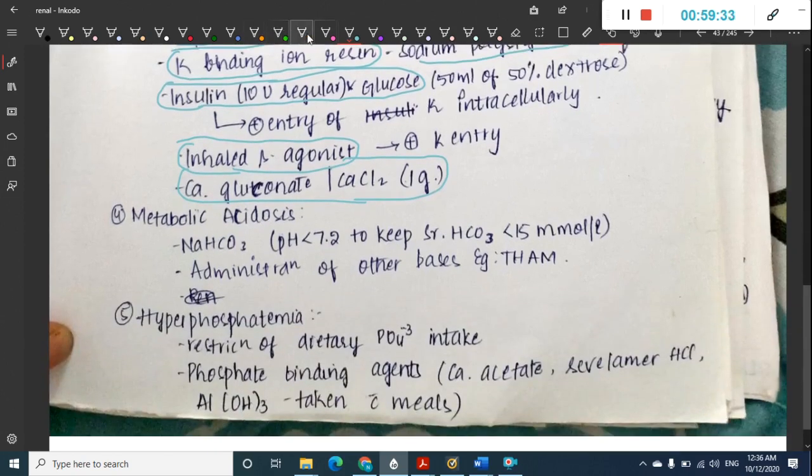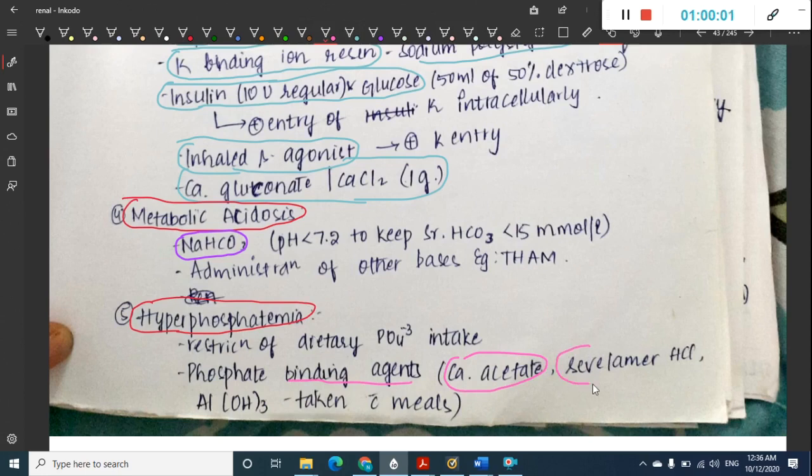Then we have metabolic acidosis. For metabolic acidosis, sodium bicarbonate can be given to counteract it. Then we have hyperphosphatemia. For hyperphosphatemia, we will have to restrict the dietary phosphate intake, and you can give phosphate binding agents like calcium acetate, sevelamer HCl, or aluminium hydroxide, which can be taken thrice daily with meals.